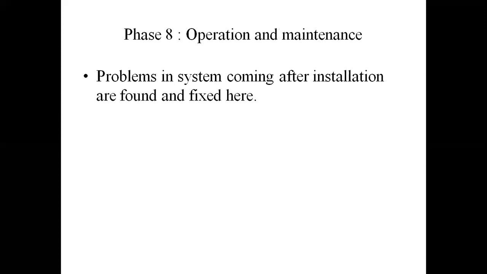Now they are using it, and after a period of time, maybe a month or a couple of weeks or a couple of months, the calculations are getting wrong. Now here it is your job to maintain it or perform an operation to fix this problem. This is the phase of operation and maintenance.